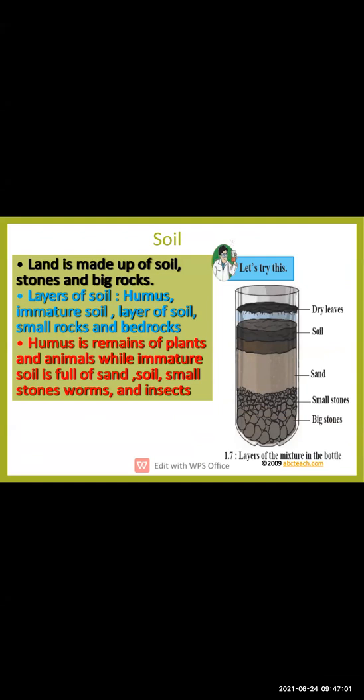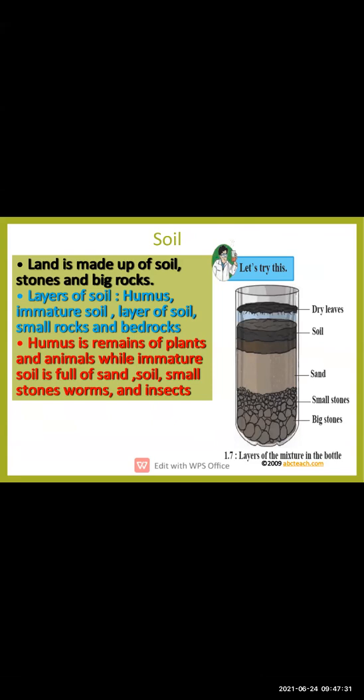Okay, now the land is made up of soil. So land and soil is same. Land is made up of soil. Land को दूसरा name क्या है? Lithosphere. हमने पढ़ा था starting में. What is the soil also called as? Land is also called as lithosphere. Okay, then what are the layers of the soil? Humus, immature soil, layer of soil, small rocks and bedrocks.